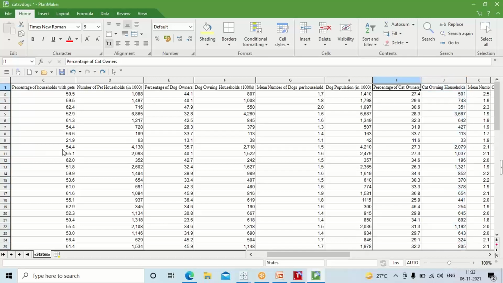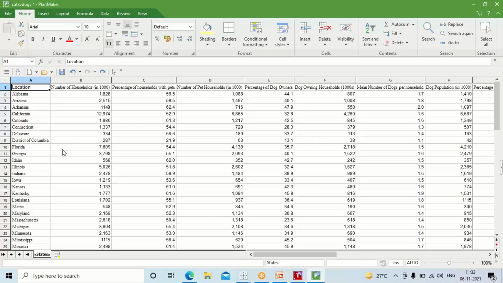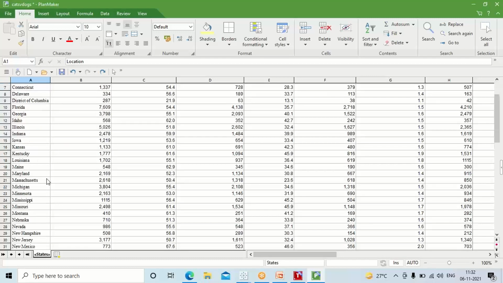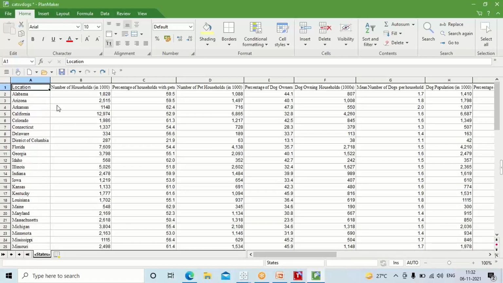Now, if you look at the data, guys, this is the worksheet of the percentage of cats versus dogs, how many people love cats and how many people love dogs. Here I have the data in the US, location-wise by state, all the states' information. And here the data talks about the number of households in the states, not with cats and dogs, the complete number of households. So in Alabama, we have 1,828,000 households in thousands.